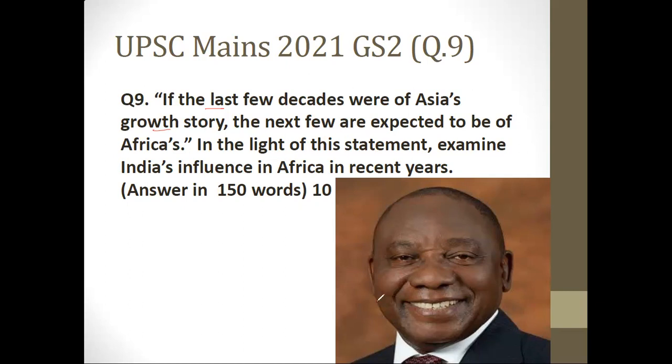Then you can give an example that Asia's growth story could be highlighted by the fact that some of the Asian countries even witnessed double-digit growth, 10%, 12%, like China witnessed it. Before that, South Korea had it. So this is an example that yes, Asia was developing at a very fast rate, and some Asian countries were growing at a much faster pace.